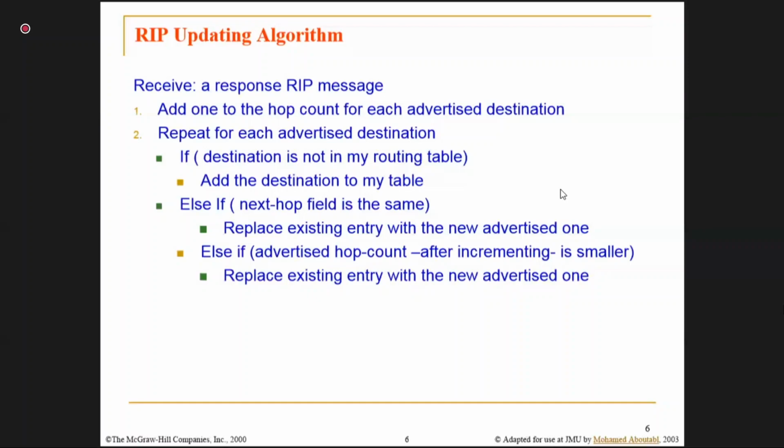Now since my neighbor is giving it, that means this is the new one, and the one which already exists with me may be the old one. So that is why I have to replace the old one with the new one. So the old path that we have, we will remove it, and the new path that has been given, that is only in case the next hop is the same. This can be seen with an example also. If you are not able to understand, I will show you with one example, then it will be very clear.